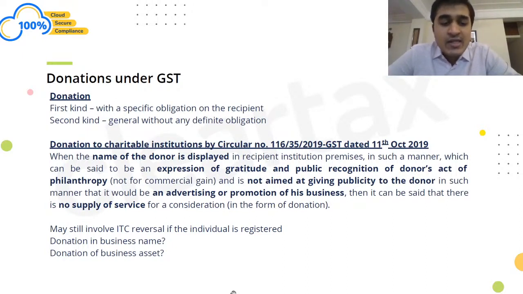Now, if an individual is registered, let us say I am an individual who is registered and I am giving and I had taken certain ITC. In that case, if I am not showing it as a Schedule 1 supply, it may still be considered, however, as 17(5)(h) reversal, because if any asset is given in the form of gift of free samples, which may also cover donations, in that case, ITC reversal may be involved. So to that extent, if an individual who's registered is giving a donation, this might be applicable, right?